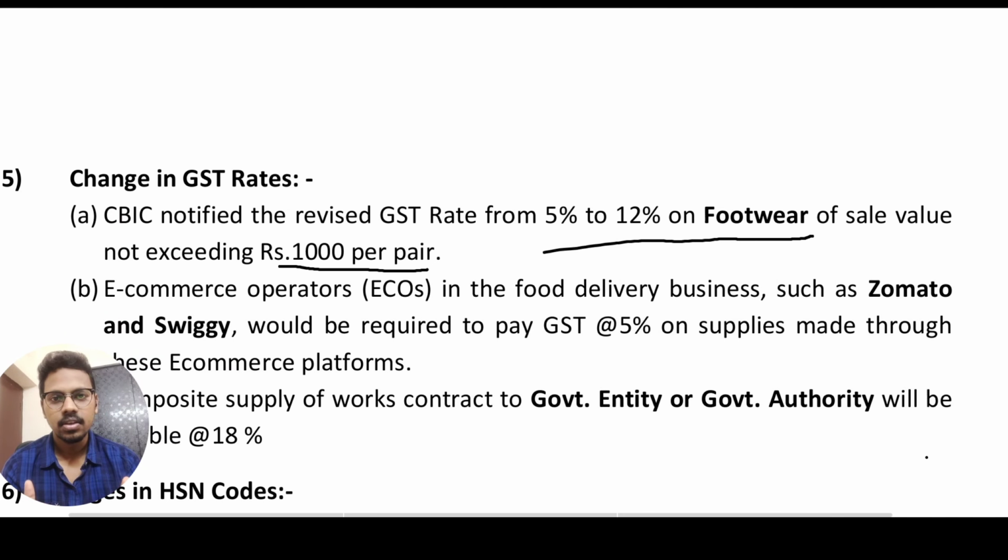Basically the scenario is like this: Zomato or Swiggy will collect only service charges from the restaurant, and the restaurant will collect 5% GST from the ultimate consumers. Whatever amount Zomato or Swiggy collect from the ultimate consumers will be passed on to the restaurants. The restaurants will pay the GST amount on the same, and Zomato or Swiggy will pay only the service fee, and accordingly they will file their returns.